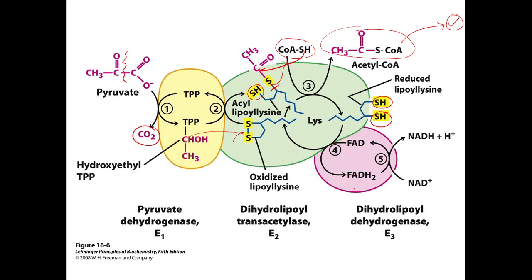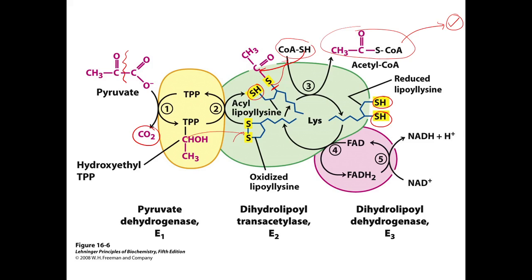It will be converted to FADH2. Then, may NAD+. So, for the formation of NADH and H+. So, pag nangyari na to, babalik na dun sa original form yung inyong lipoyl lysine. Okay?